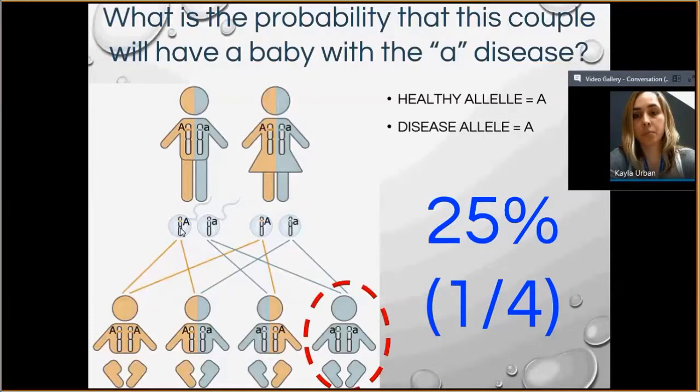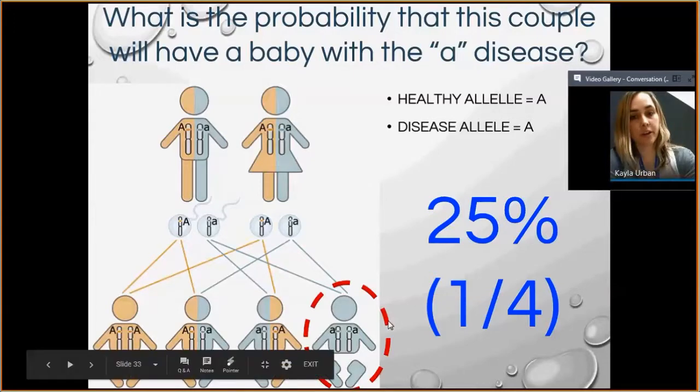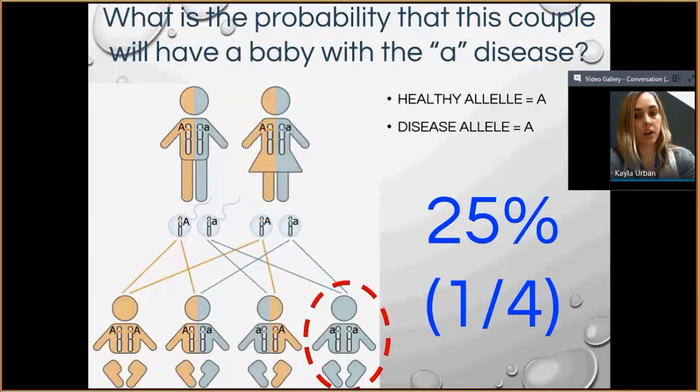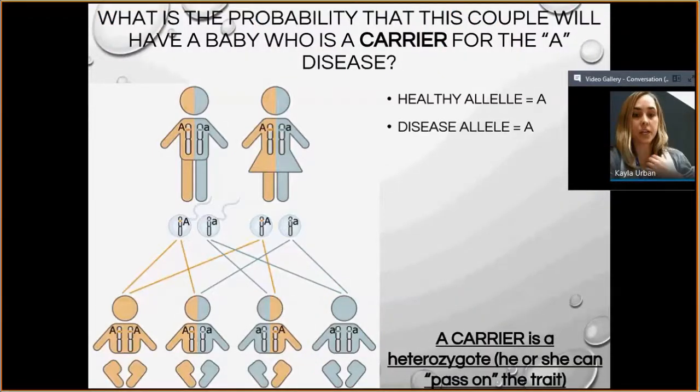And their probability of having a baby with the little a disease is only going to be about 25%, or 1 out of 4. Because even if you have one big A, that is the healthy allele, that is the dominant trait, and that is what's going to show. These children that have one of each, that are heterozygous, are going to be called carriers. And a carrier is a heterozygote that can pass on the trait but doesn't actually have the disease.